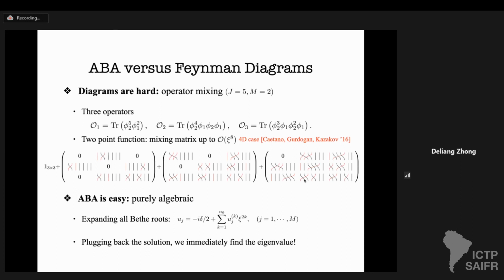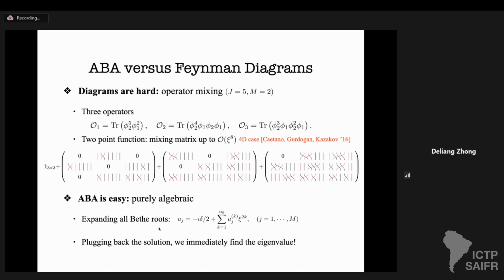Sorry, yeah. And after some struggling, I managed to compute all these Feynman diagrams. Then once I obtain this diagrammatics, I can diagonalize the mixing matrix to find the eigenvalues. That is the enormous dimension of the three operators. However, on the ABA side, it's quite easy because it's an algebraic equation.